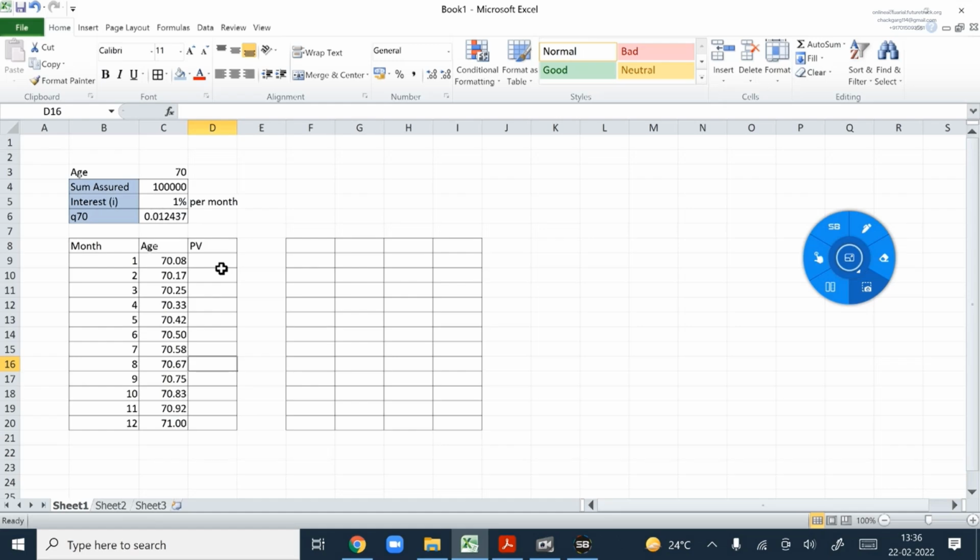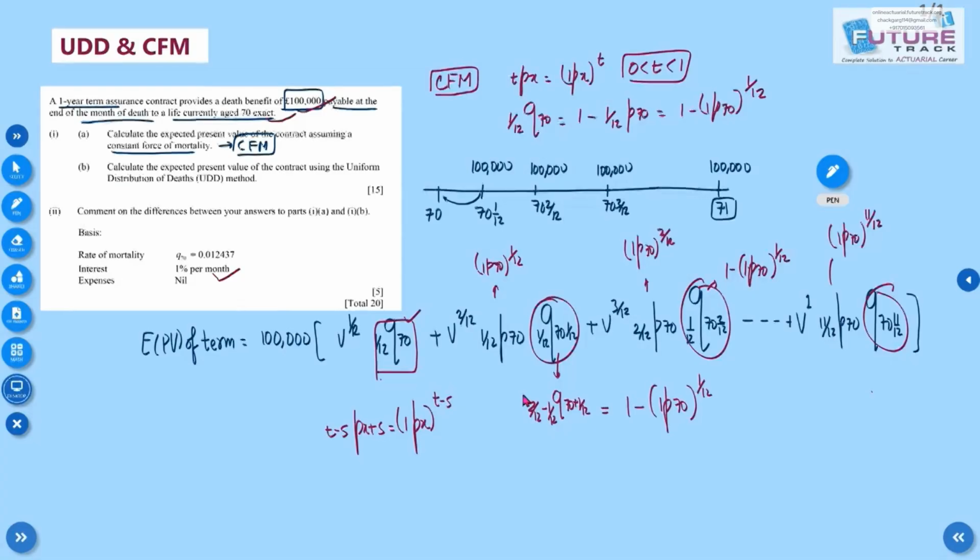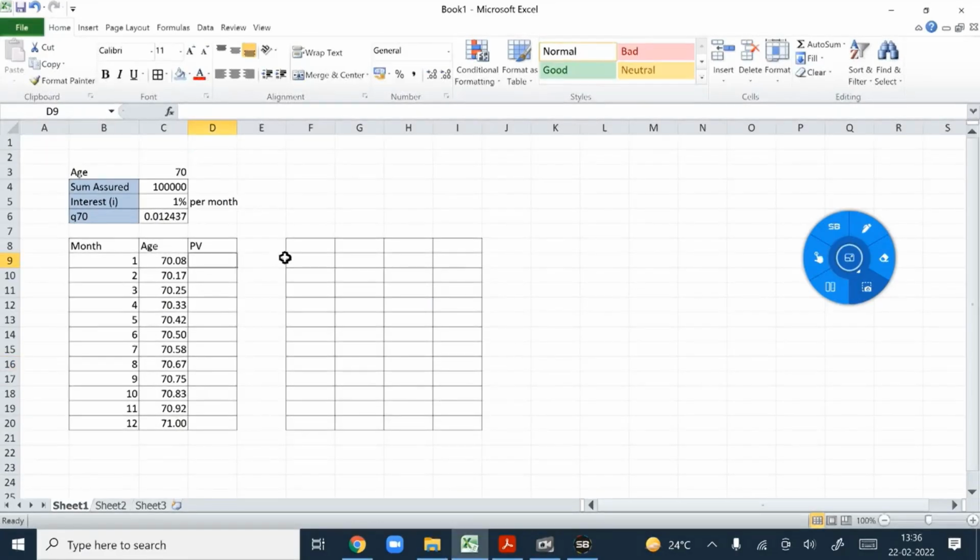We have seen it is v^(1/12), v^(2/12) and so on. Interest is already given as 1% per month, so we can find the present value by discounting back, 1 by (1 plus i) raised to the power of the month number, since it is monthly.